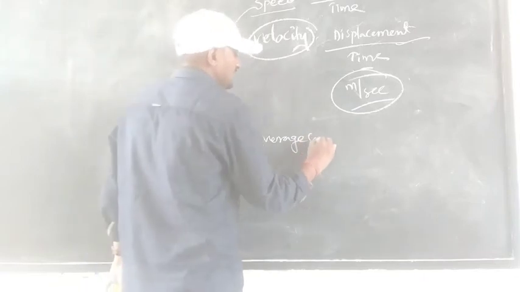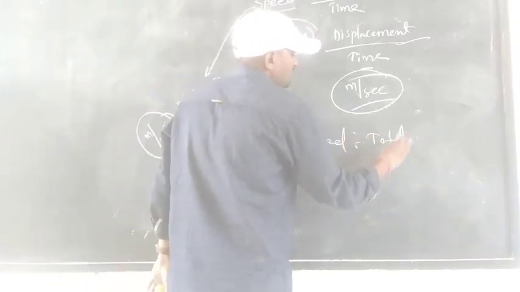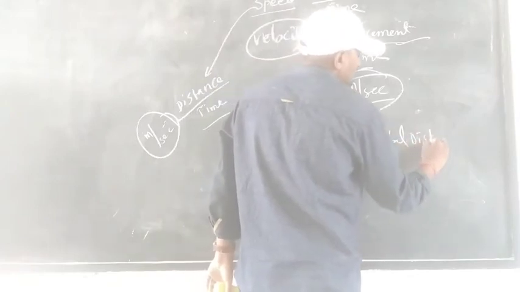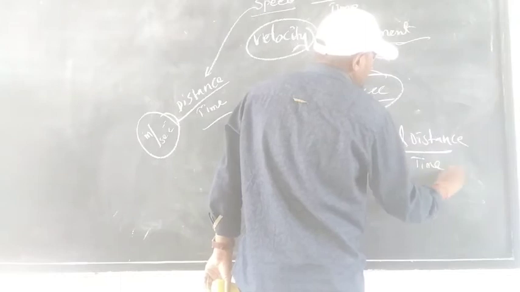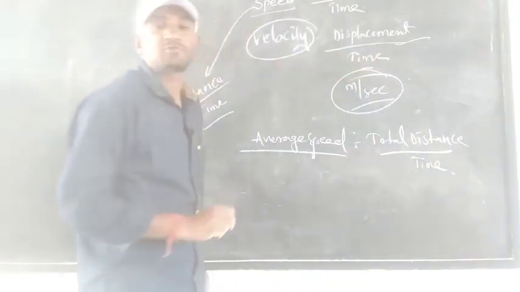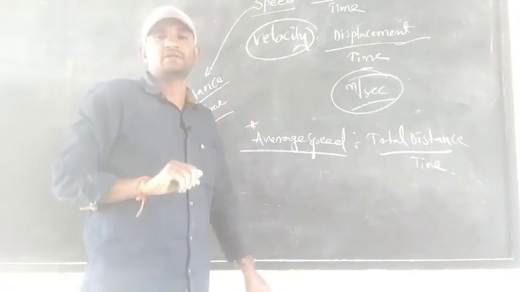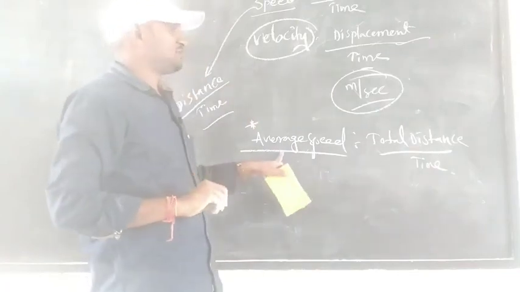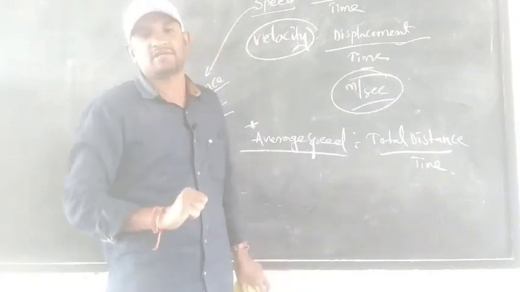Average speed is total distance by time. With total distance by time we can get the average speed. From small mathematical problems we can get 1 mark questions. Average speed means total distance by time, which you already learned in mathematics.